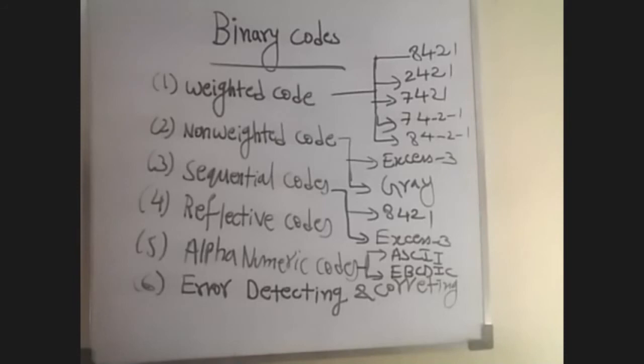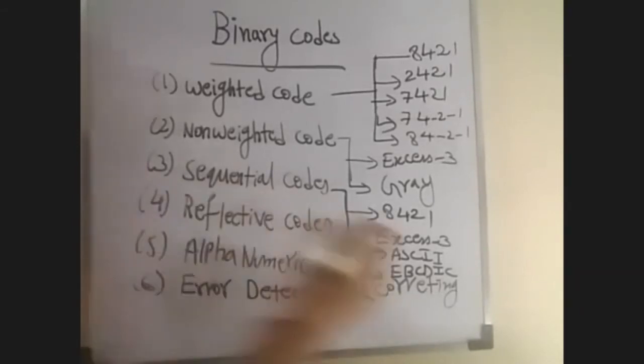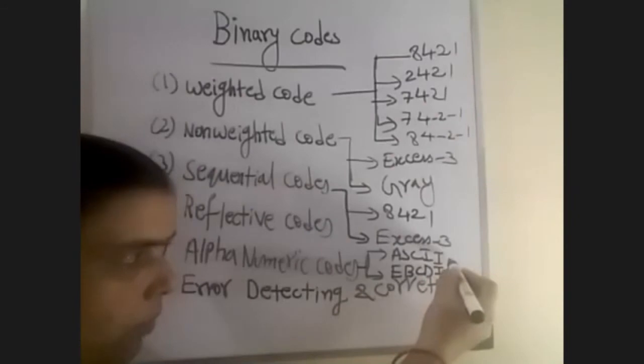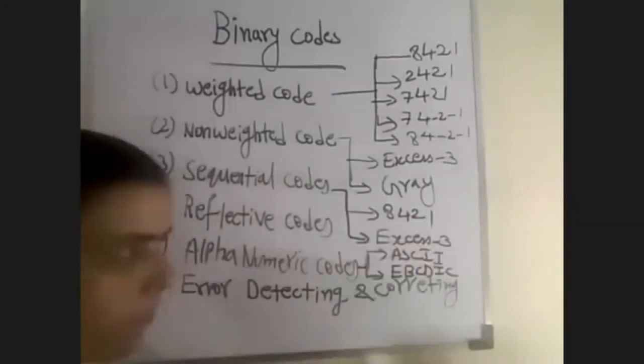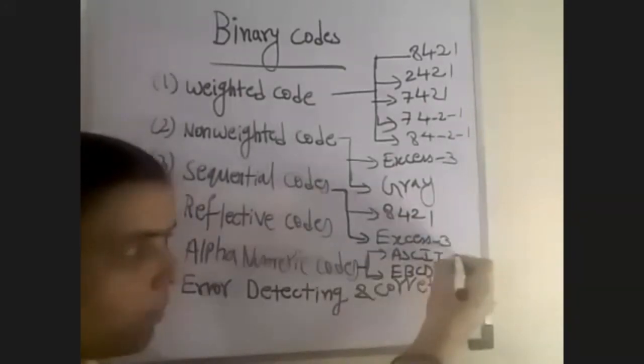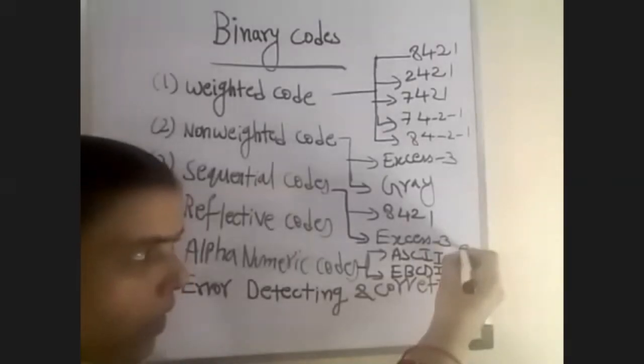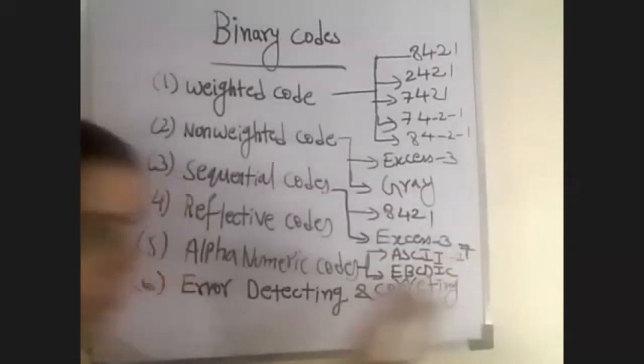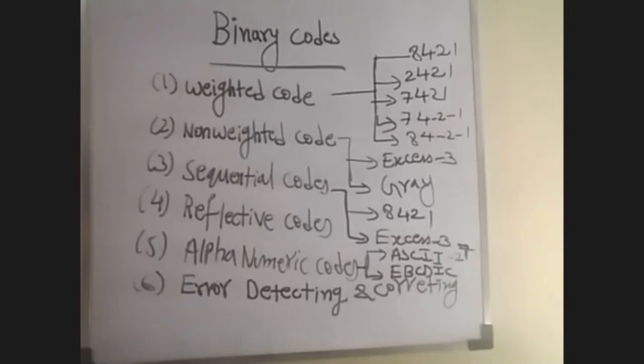ASCII is a 7-bit code, so 2 power 7 is 128 symbols in the ASCII table.